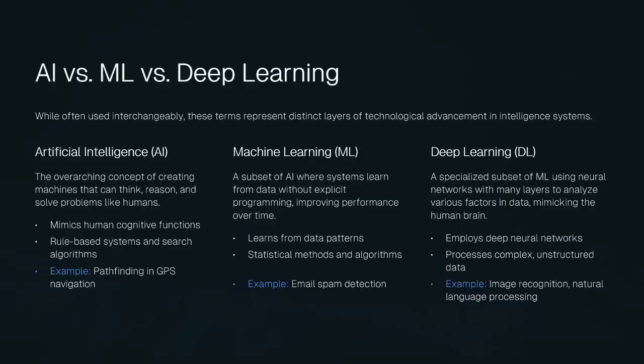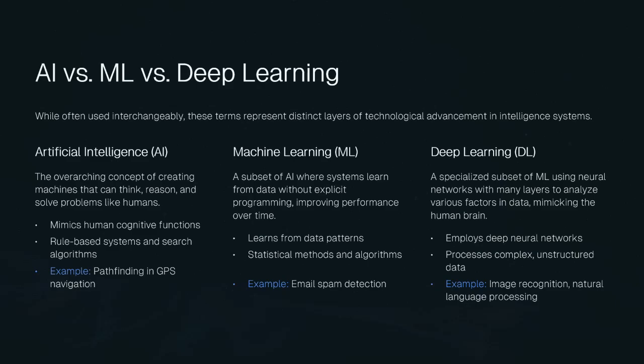AI, or artificial intelligence, is the broad field. It is any technique that makes machines act intelligently. This includes everything from simple rule-based systems to the most advanced neural networks. For example, an old school chess program that has hard-coded strategies and if-else rules is technically AI. It's making intelligent moves, but a human programmed every rule manually.